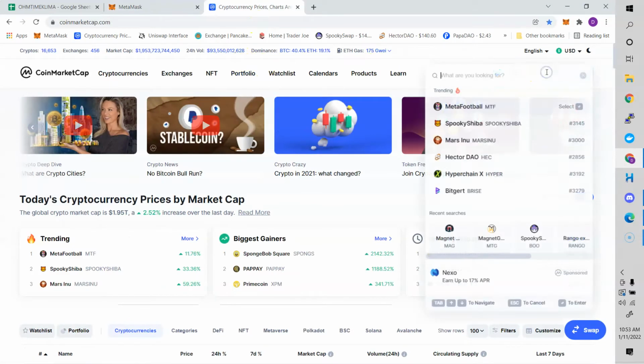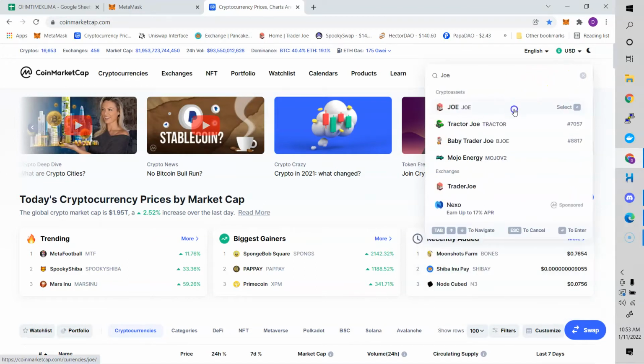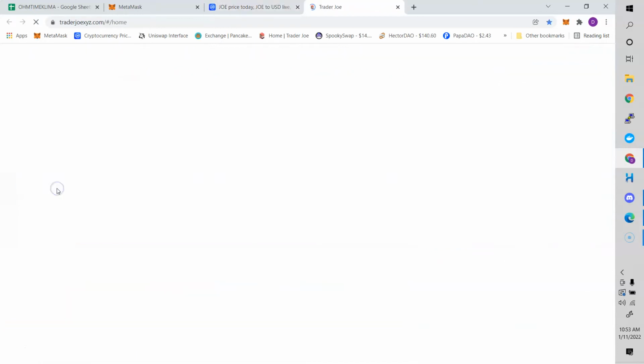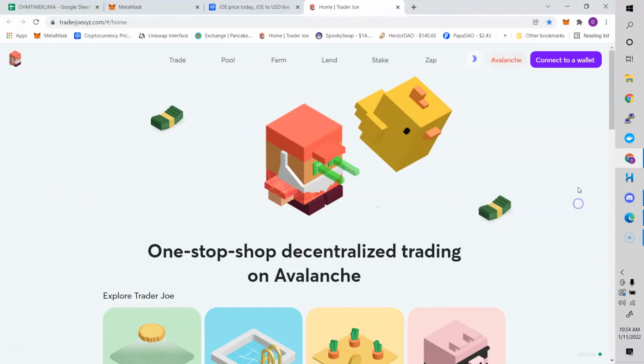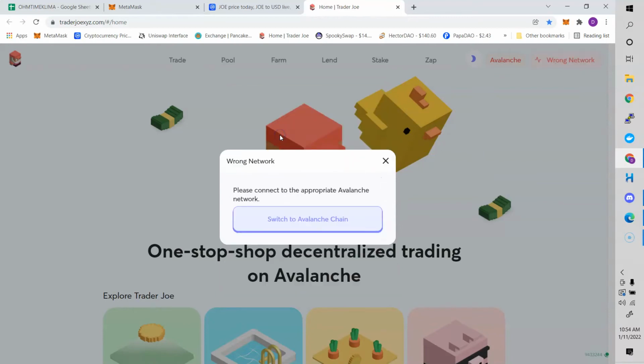In the search bar, type in Joe. Go to Trader Joe XYZ. Connect to a wallet. In this case, we're using MetaMask, so you want to click Connect to MetaMask. Switch to Avalanche Chain.